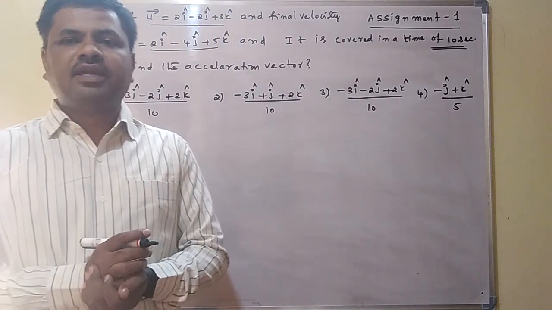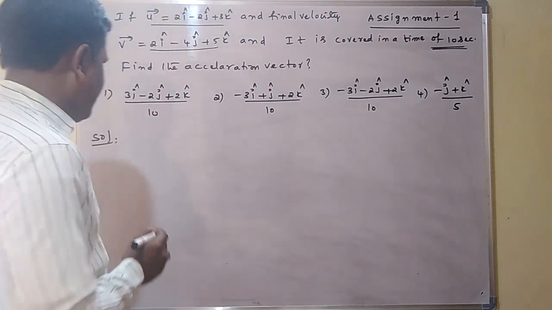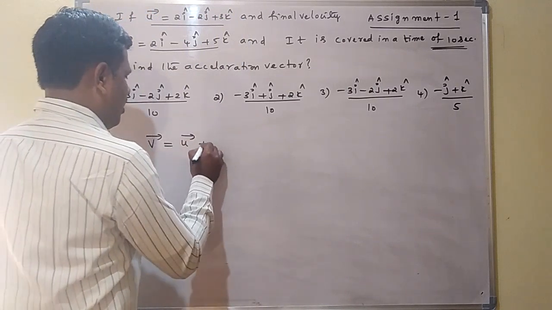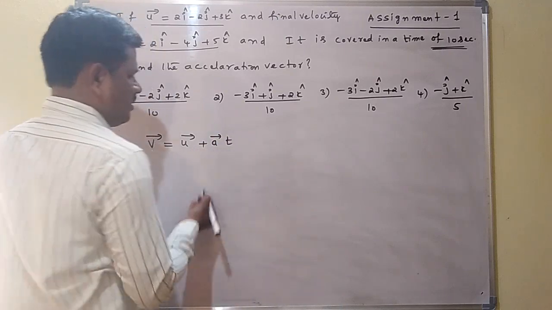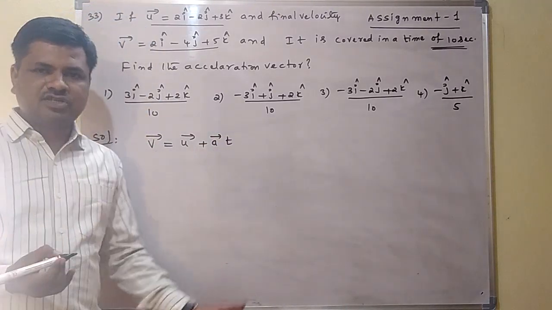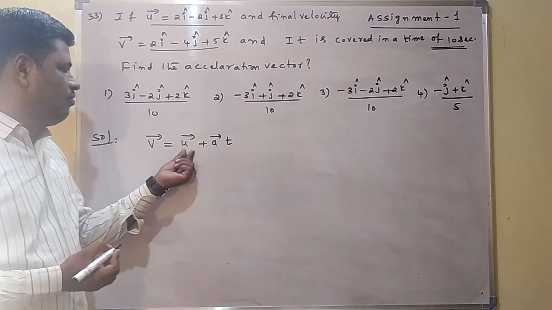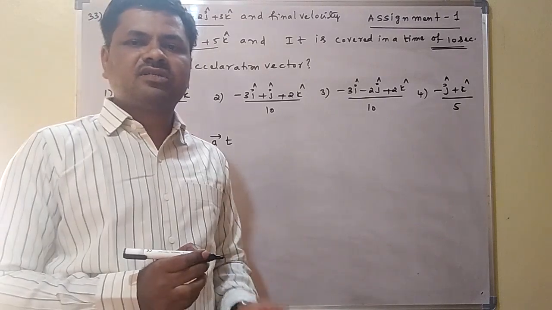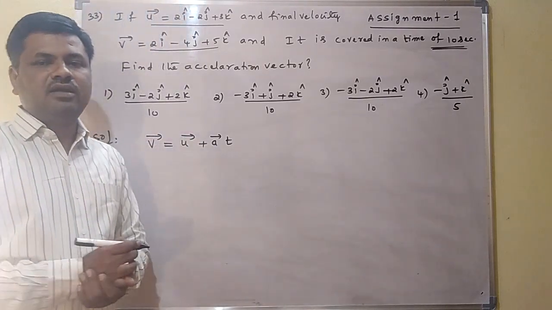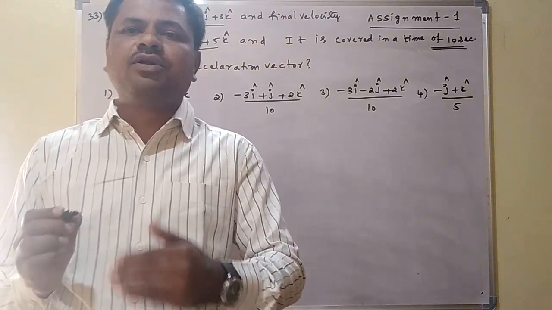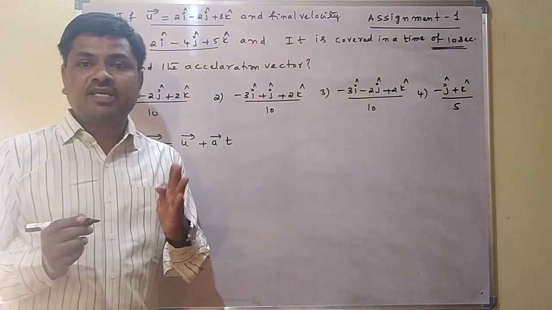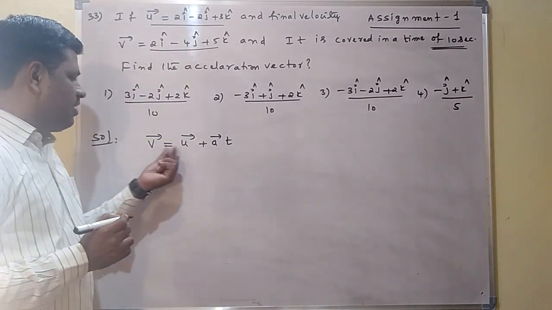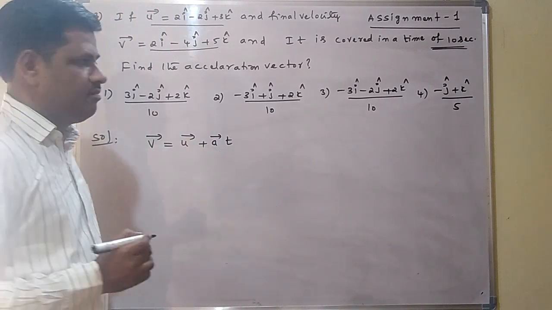In this case, which kinematic equation do we have to apply? We know the first kinematic equation: final velocity v bar is equal to initial velocity u bar plus a bar into t. In this equation, v bar and u bar are given, time given. We can find the acceleration easily using this equation. Other equations are not applicable because they do not depend on time. The second equation, s is equal to ut plus half a t square, depends on time, but displacement s is not given. So here we use the formula v bar is equal to u bar plus a bar into t.